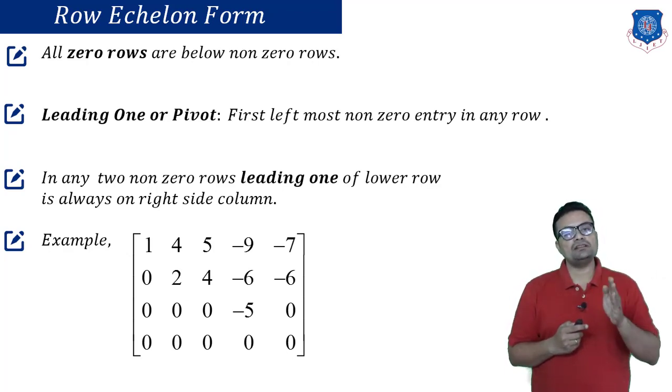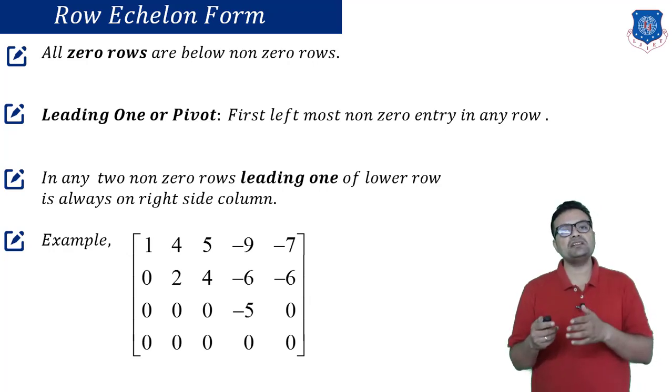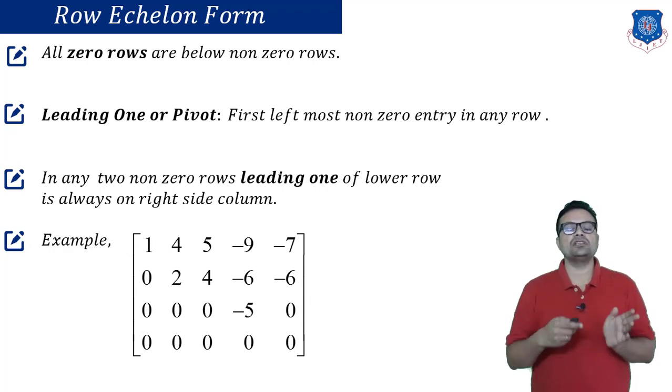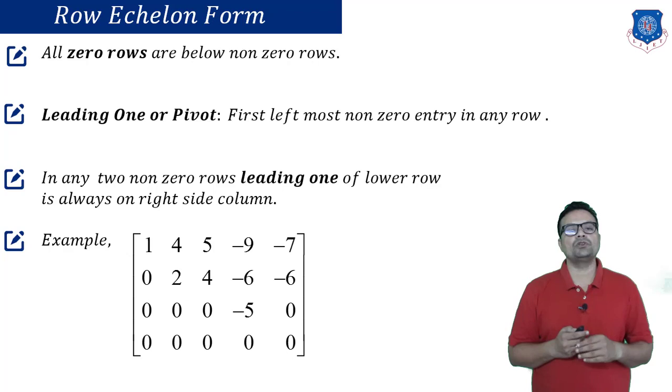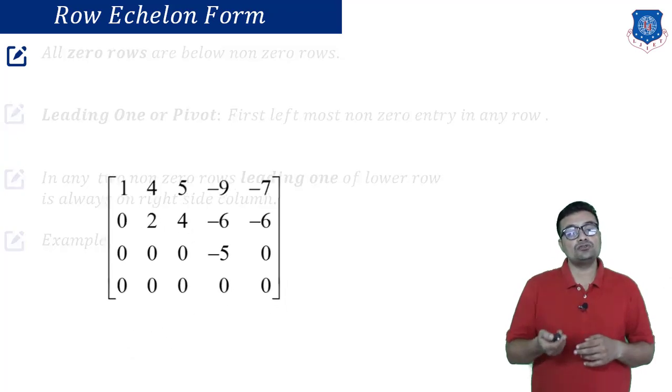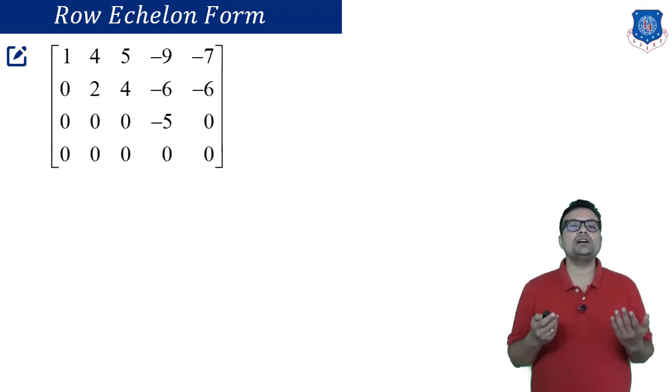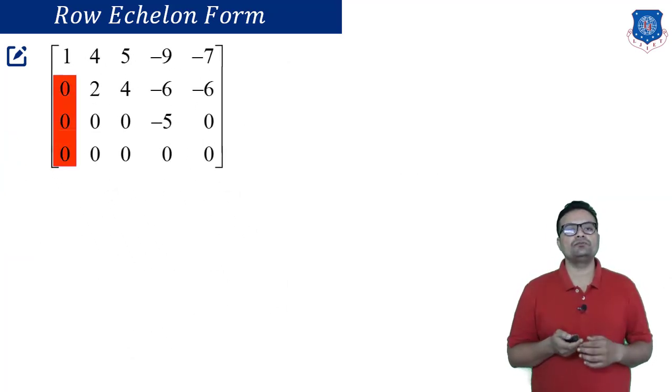Here my pivot is again shifted to the right. It may happen that it is on the immediate right. It may happen it is on a column which is far away from the pivotal column in the upper row. So I hope it is clear now that if you consider pivots of row echelon form, as you move from the upper row down, the pivots are shifted to the right-hand side. So this is how we are defining row echelon form.